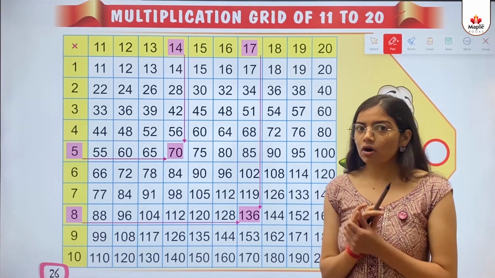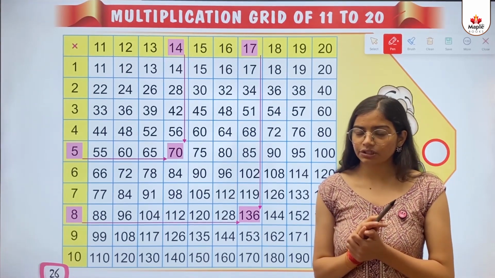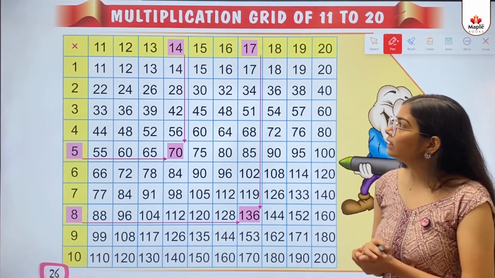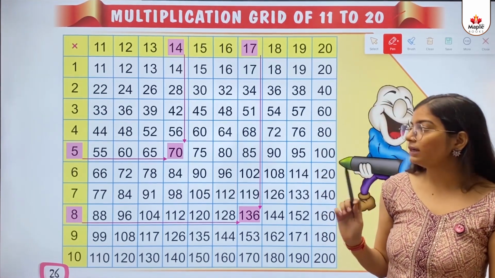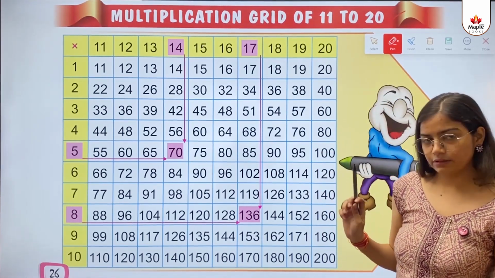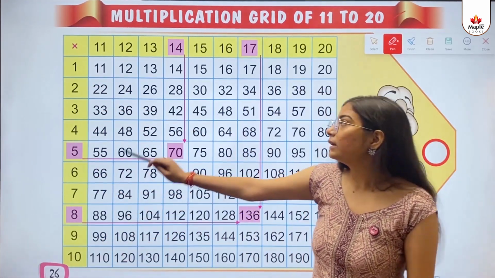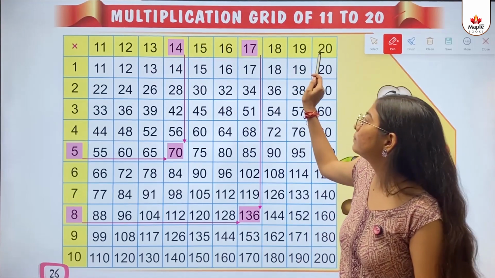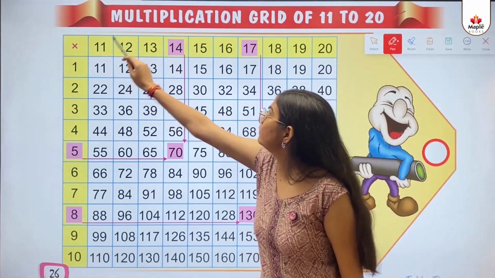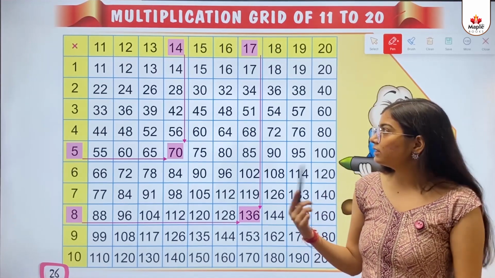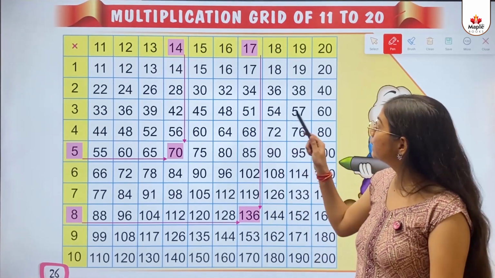As I already told you about the multiplication grid of 1 to 10, this one works similarly, but here is something different. From 1 to 10 there is counting given, right? Here the different part comes: from 11 to 20 there is counting written. So let's start. How do we count in this?